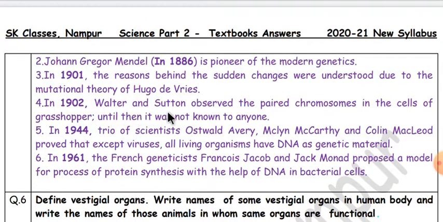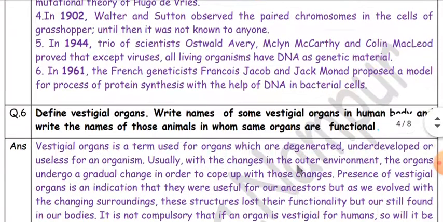In 1902, Walter Sutton observed the paired chromosomes in the cells of grasshopper. Until then, it was not known to anyone. In 1944, a trio of scientists, Oswald Avery, Maclyn McCarty, and Colin MacLeod, proved that except viruses, all living organisms have DNA as genetic material. In 1961, the French geneticists Francois Jacob and Jacques Monod proposed a model for the process of protein synthesis with the help of DNA in bacterial cells.